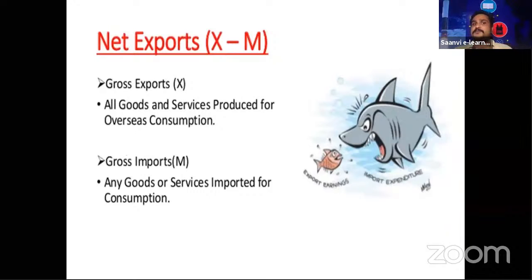And net exports. All the goods and services exported and imported, you already know. All the goods and services produced for overseas consumption. Gross imports, any goods and services imported, that is also calculated. And the sum of all this is gross domestic product, the final value of all the goods and services produced in a country within a time.